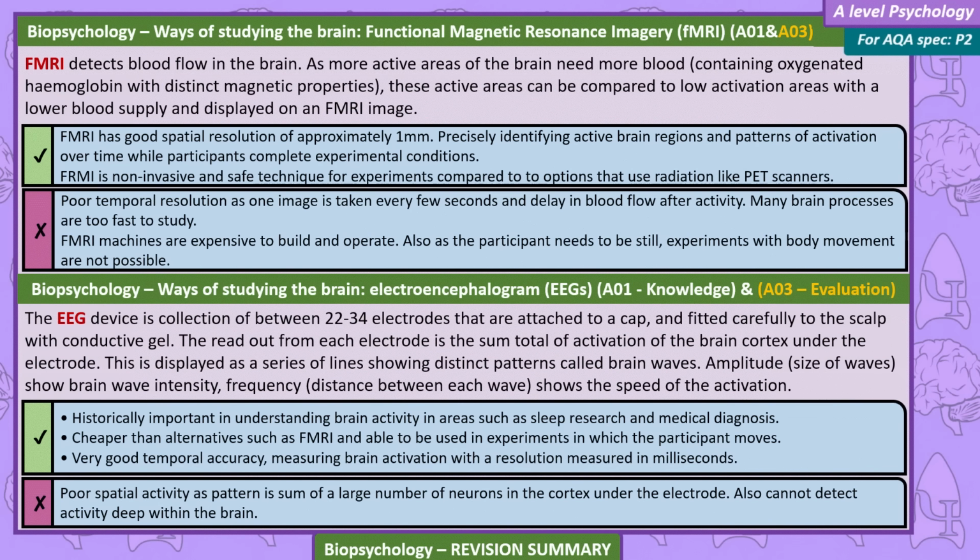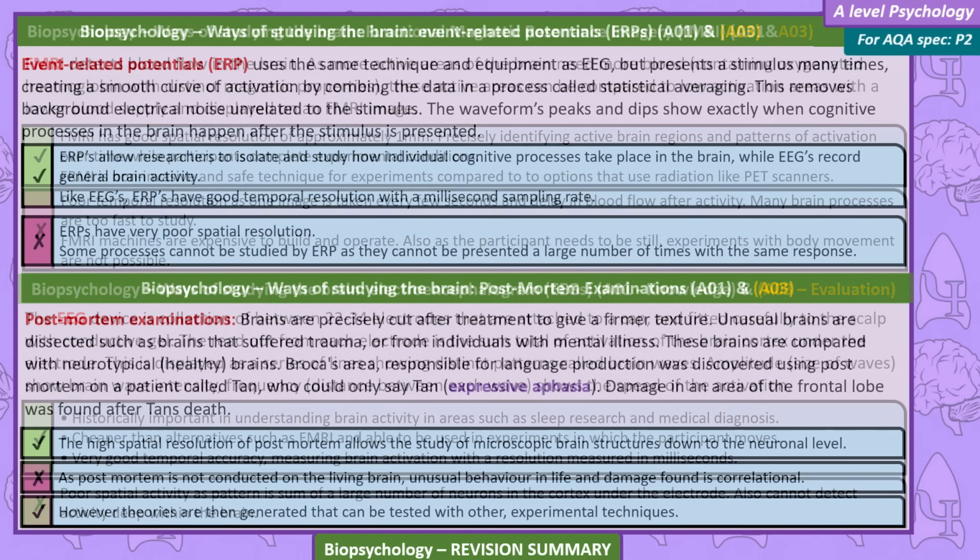EEG has been historically important in understanding brain activity in areas such as sleep research and medical diagnosis. It's cheaper than alternatives such as fMRI and is able to be used in experiments in which the participants move. Very good temporal accuracy, measuring brain activation with a resolution measured in milliseconds. Poor spatial resolution, as the pattern is the sum of a large number of neurons in the cortex under the electrode. Also cannot detect activity deep within the brain.